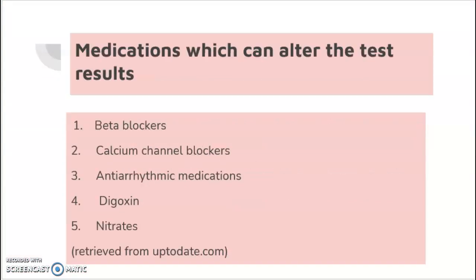Now let's see what the medications are which can alter the test results. Beta blockers, calcium channel blockers, antiarrhythmic medications, digoxin, and nitrates. Among all these medications, all except nitrates can alter the heart rate. As I mentioned earlier, there is a target heart rate that needs to be achieved during the procedure. So if the patients are on these medications, we won't be able to achieve that target heart rate. So it is the decision of the physician whether to stop this medication if the patient is able to tolerate. And nitrates can reduce the ischemic response to exercise in patients with coronary artery disease.